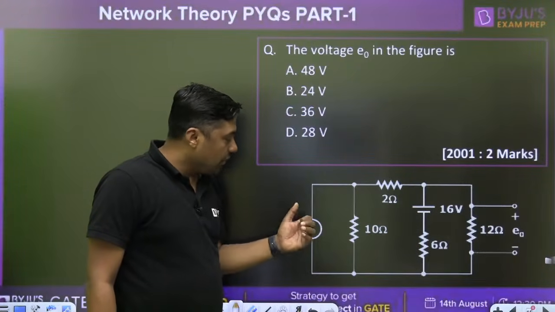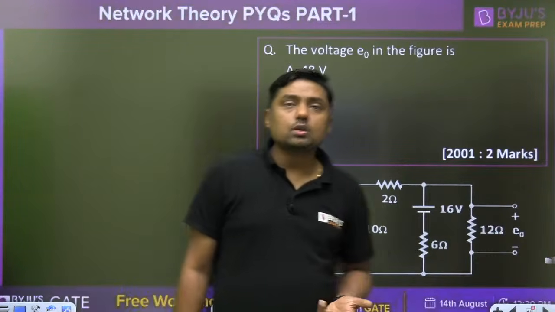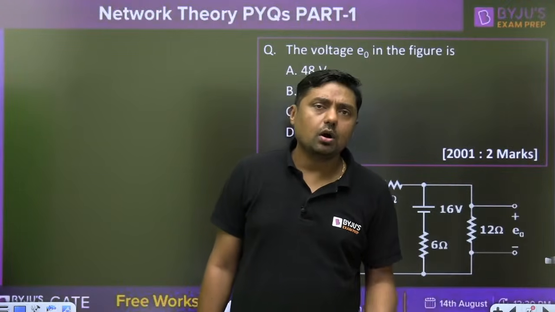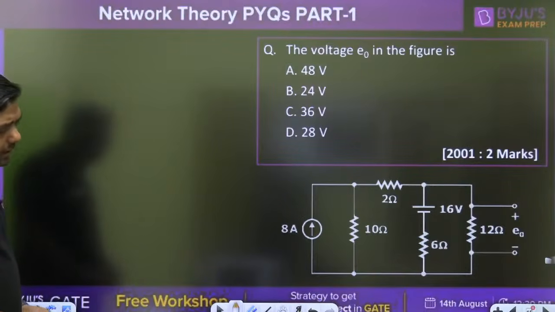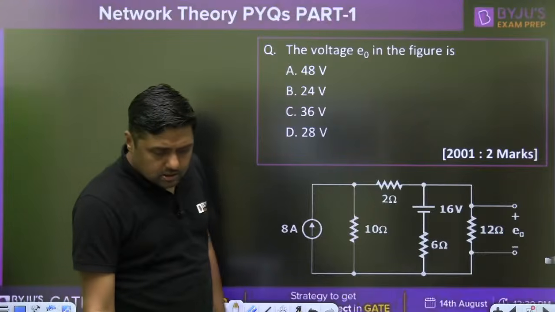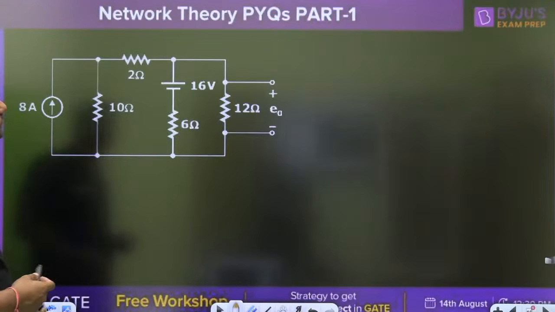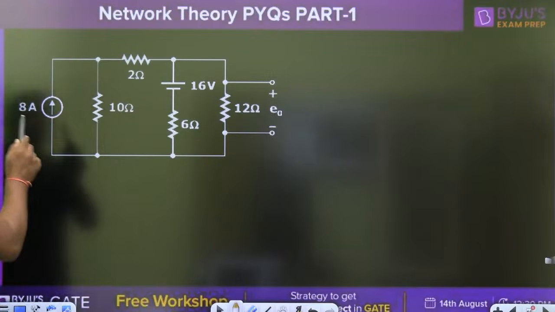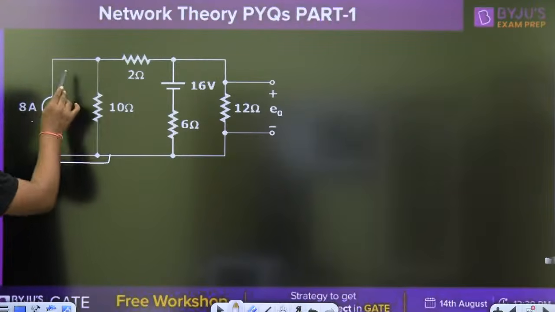Then, my dear friend, you can also apply source transformation. Source transformation is a very easy one, and then apply nodal, or you can go directly for it. So when I apply the source transformation, what will be the answer? Tell me now. 10, 2, 6, 16 and 12. After source transformation, 8 into 10, that is 80, with the 10 ohm in series.